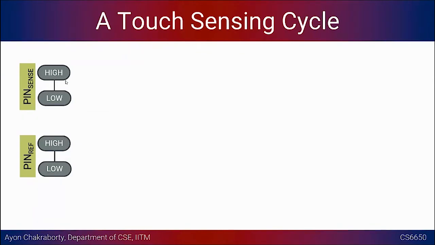Pin sense and pin ref are the two pins that we have in the system. It can take two possible values, low and high. So low means if you write 0, and high means if you write 1. You have this Arduino function called digitalWrite. So if you do a digitalWrite of pin sense 1, that means you are setting that pin sense to a high value.